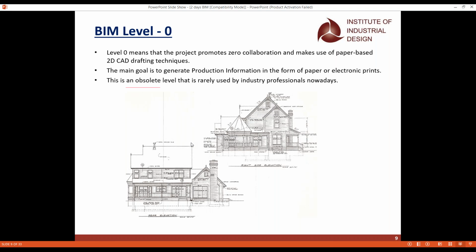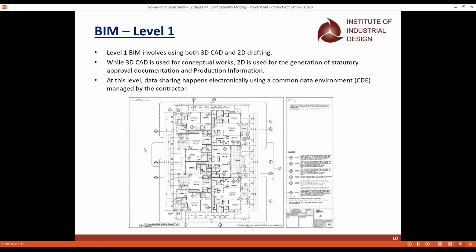And most probably the industry professionals will get the CAD models from the client itself, and based on the CAD models we all will go with the 3D models. And here you can see it is BIM level 1. So whenever we go for the first step in BIM, it involves using both 3D CAD and 2D drafting. Whenever we use 3D CAD, we go for the conceptual design. The 3D model design we use in level 1.